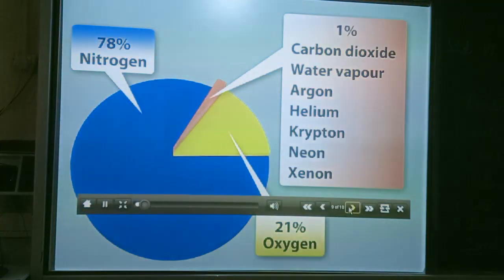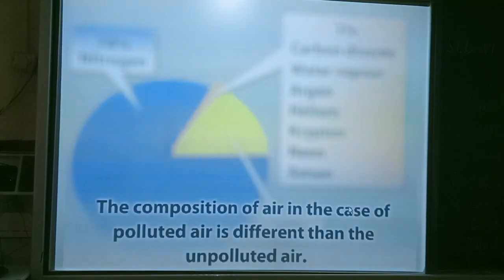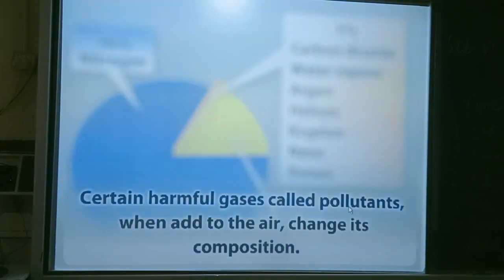Another important fact is that this composition of air holds true only in the case of unpolluted air. The composition of air in case of polluted air is different, as certain harmful gases called pollutants add to the air, changing its composition.